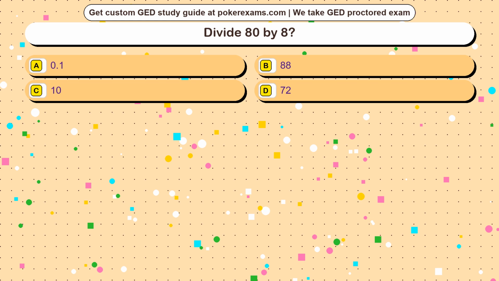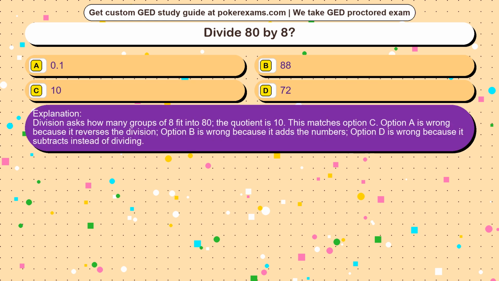The correct answer is option. Division asks how many groups of 8 fit into 80. The quotient is 10. This matches option C. Option A is wrong because it reverses the division. Option B is wrong because it adds the numbers. Option D is wrong because it subtracts instead of dividing.